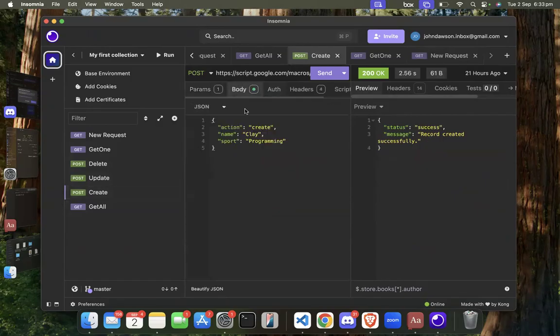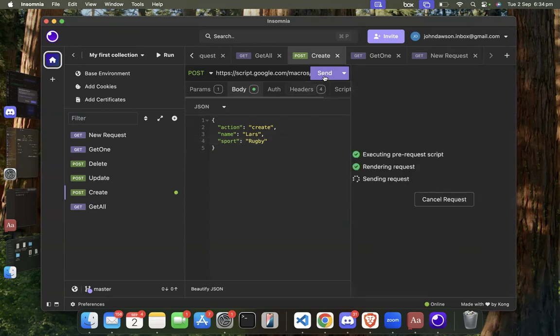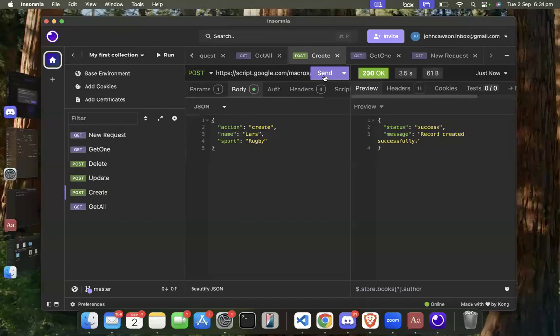So if I go into the body now, I'm going to use a name of Lars. What's your favorite sport, Lars? Good man. Rugby. So I'm actually just going to create something now. I'm going to create Lars as a rugby player, and that should add to a Google Sheet that I've already set up. And it's going to come back success, record created.